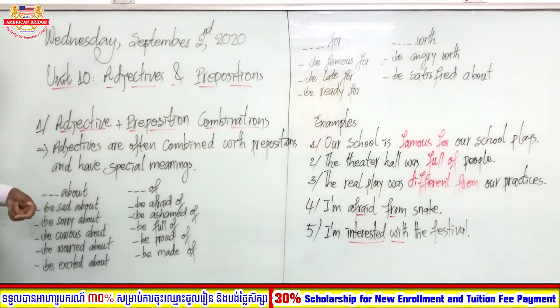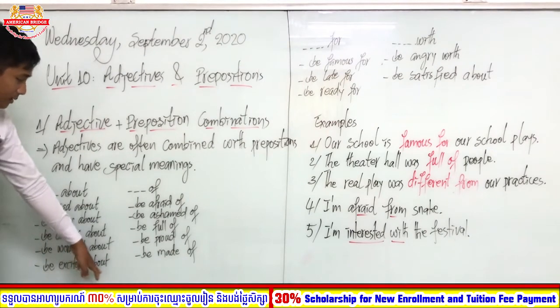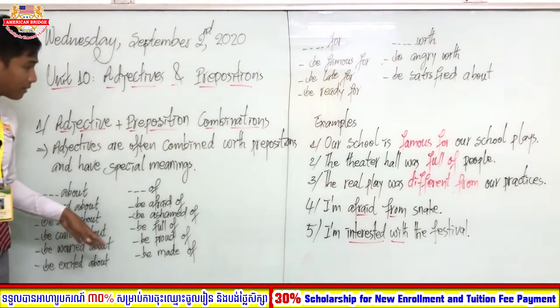It gives a special meaning to the phrase. Like sad about something, it tells you that she or he is sad about something, for some special reason. Like excited about what? Excited about the exam, the happy feeling. So this gives special meanings as well.